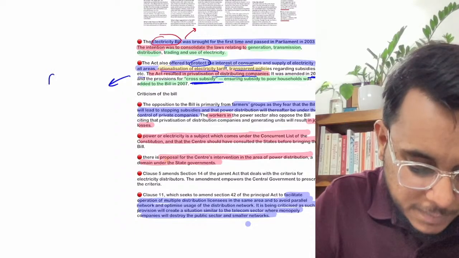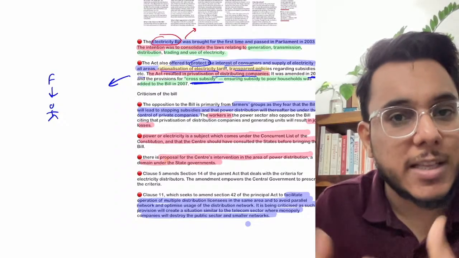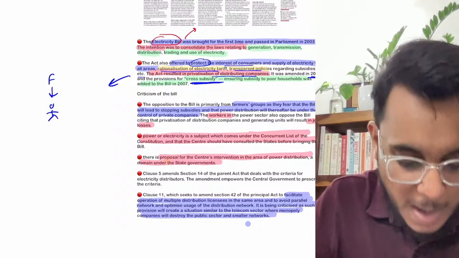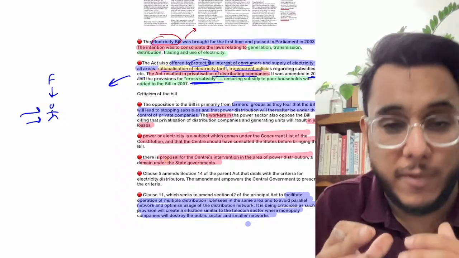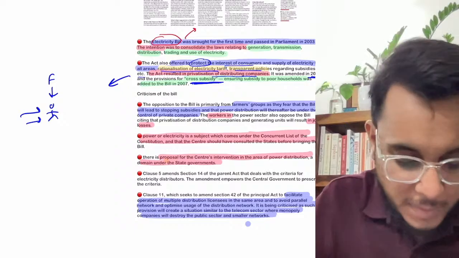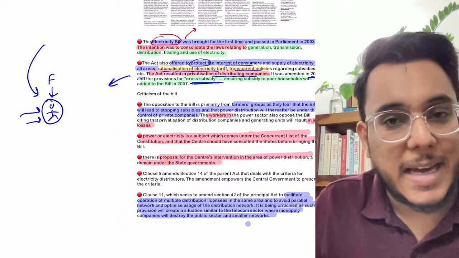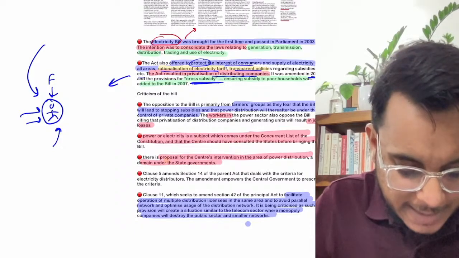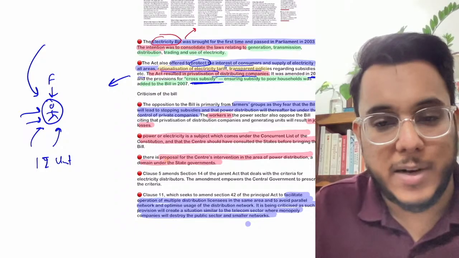Basically, there is a farmer. Now guys, the farmer needs electricity for irrigation, for drawing the water from the land, for pumping the water into the entire field. The farmer needs electricity, but we cannot supply the electricity to the farmer at commercial prices, because the farmer of India is a little bit distressed, because agriculture is not remunerative. So the farmer will not be charged the entire commercial price. The farmer will be provided subsidized electricity. Let's say electricity at 1 rupee per unit. Such electricity will be provided to the farmer.